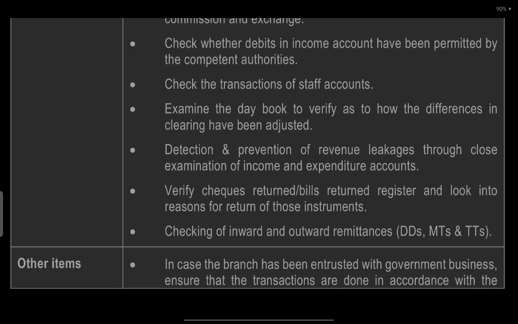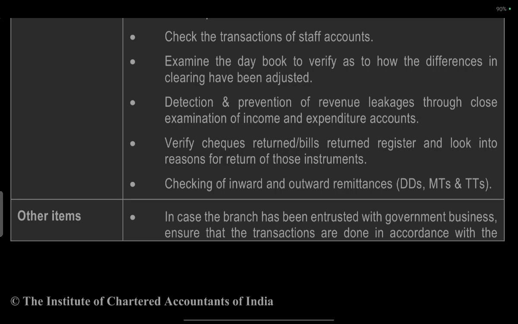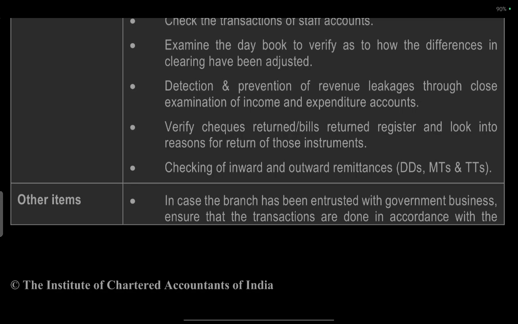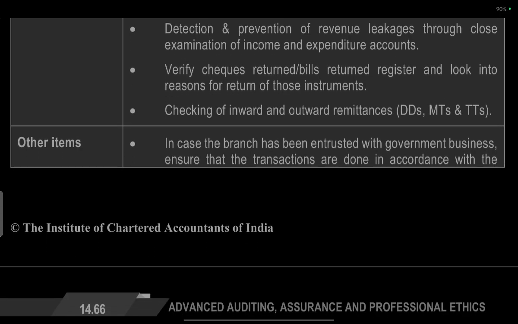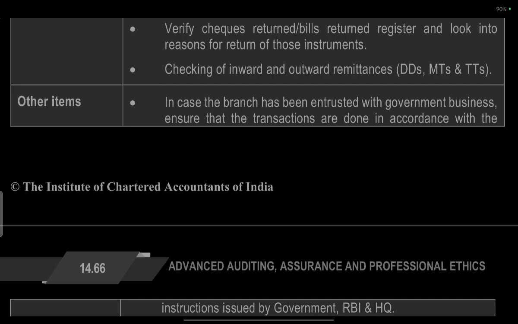Check the transactions of staff accounts. Examine the day books to verify how the differences in clearing have been adjusted. Detect or prevent revenue leakage through closely examining income and expenditure accounts. Verify checks and returns and the system of returns registers, looking into the reasons for returning those instruments, and check the inwards and outwards of DT and MT entries.